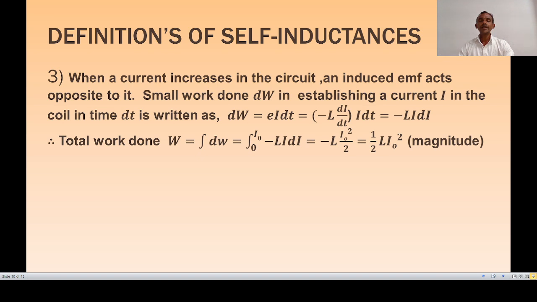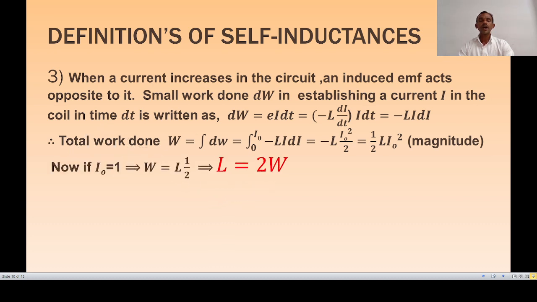Now by integrating within the upper limit I0 and lower limit 0, we can write the total work done W is equal to minus L I0 square divided by 2, and if we consider magnitude only, the total work done is equal to 1 by 2 L into I0 square.